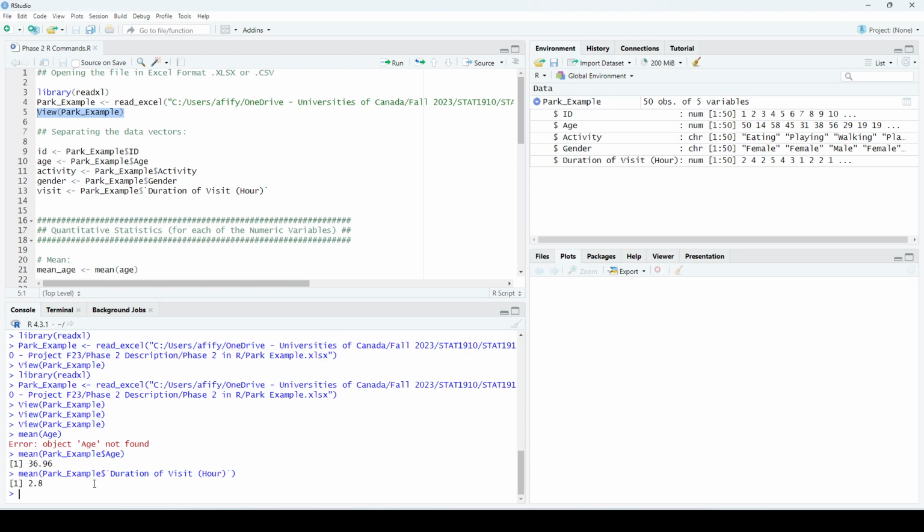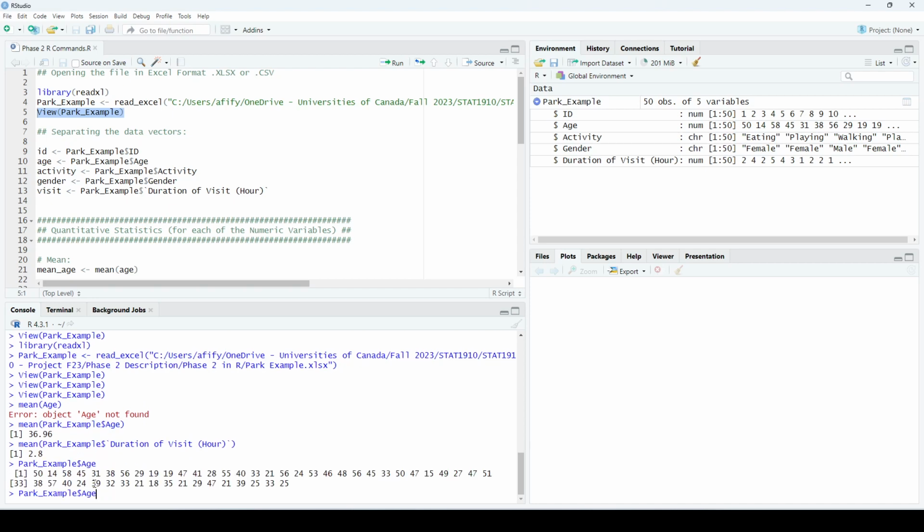To do this, let's do it for the variable age. So I have bark underscore example $ sign age. This is the variable age. Doing analysis on this every time, as we said, is time consuming. So what I can do is create a new variable, or a new age. You can give it any name. So let's say I will call it age. And then you will do a space, less than mark, minus, space. This here is called the assignment operator. I am telling R to assign whatever I write on the right side and save it inside a new object called age that is on the left side. So this is the assignment operator. It has to be an arrow going to the left.